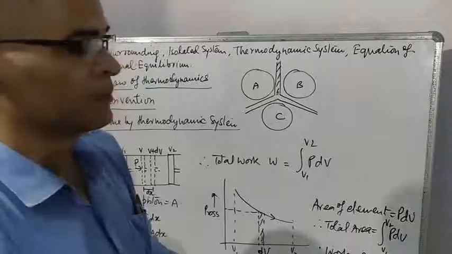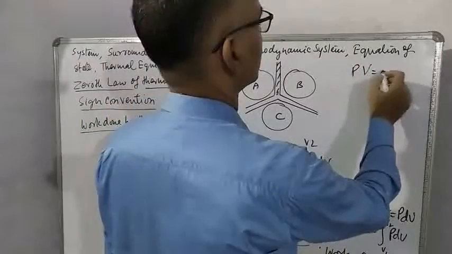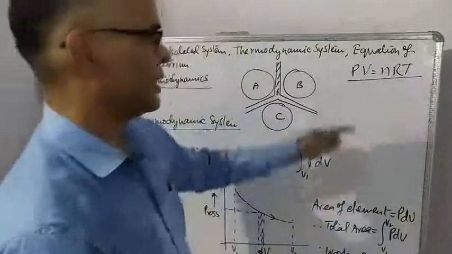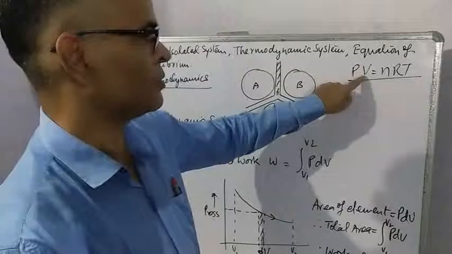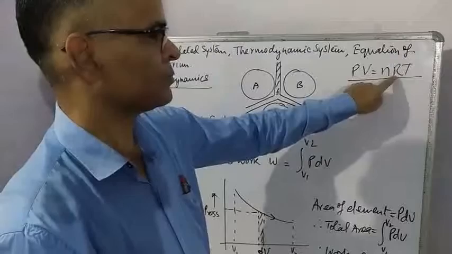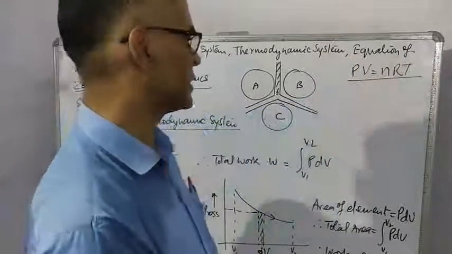Equation of state. Equation of state is PV is equal to nRT. Pressure, volume, number of moles, gas constant, and temperature. This is called equation of state.